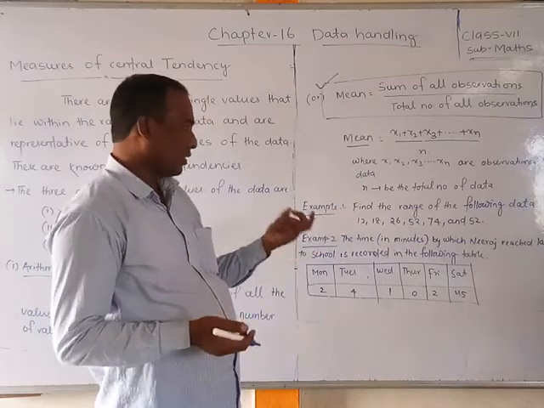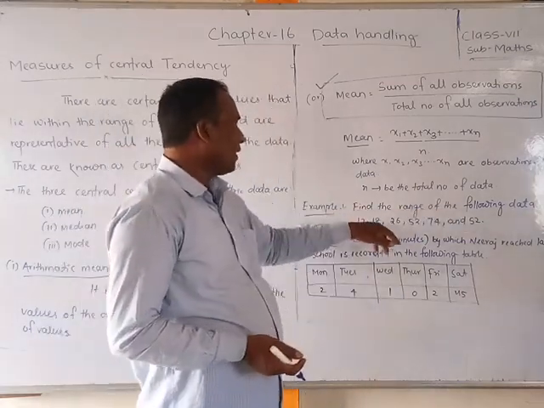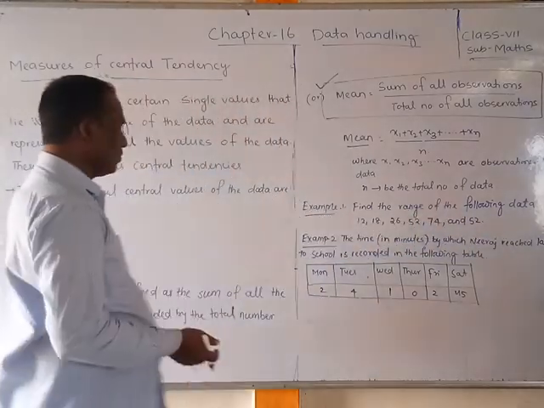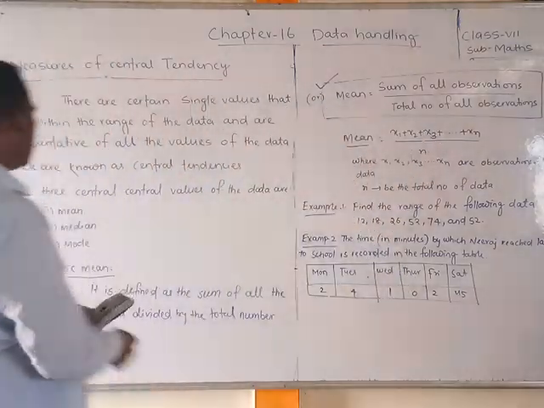Already I have told about finding the range. Finding the range of the following data: 12, 18, 26, 52, 74, and 52. First of all, you should do this one. Okay, friends. So now, before doing that, I will write it on this side.